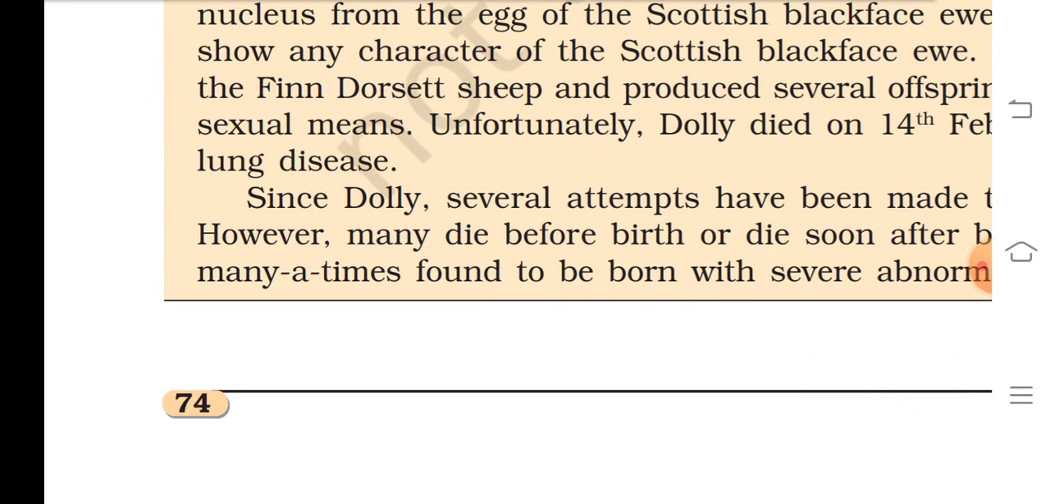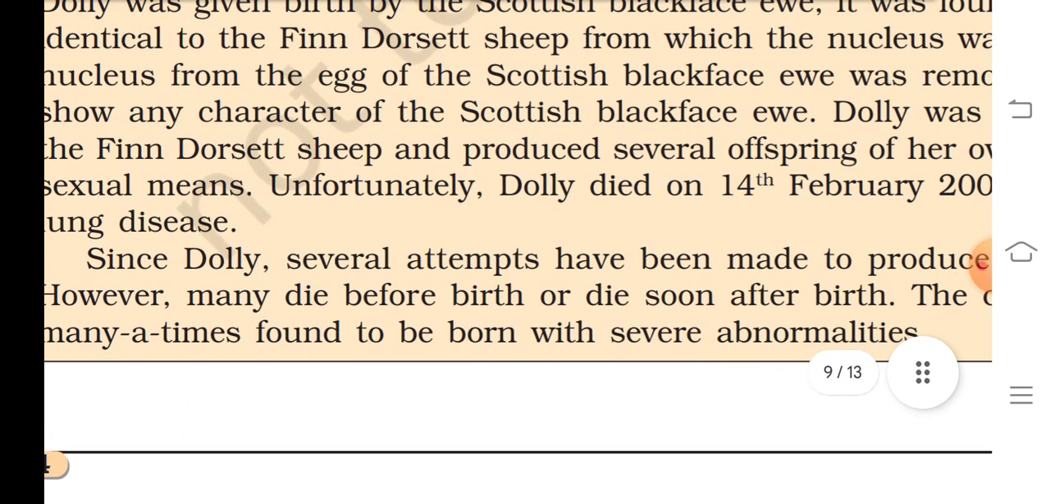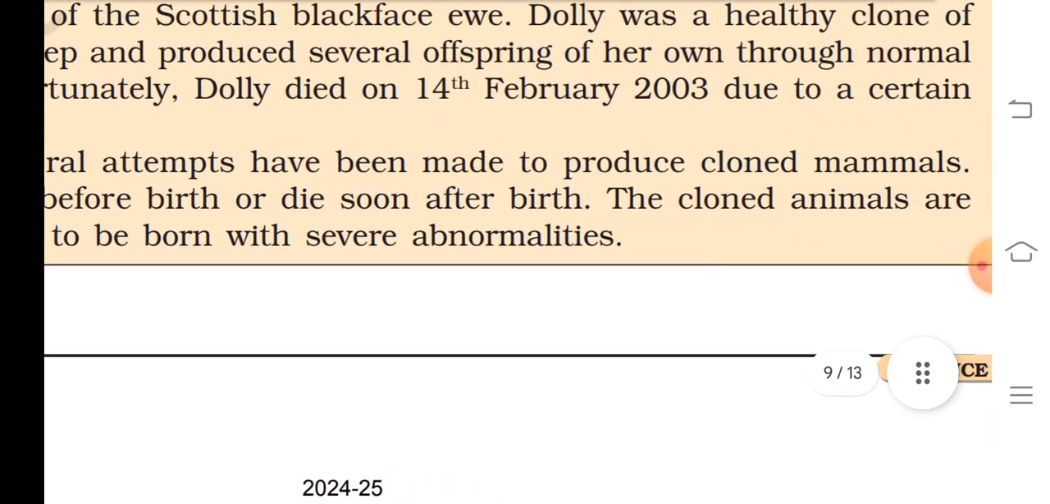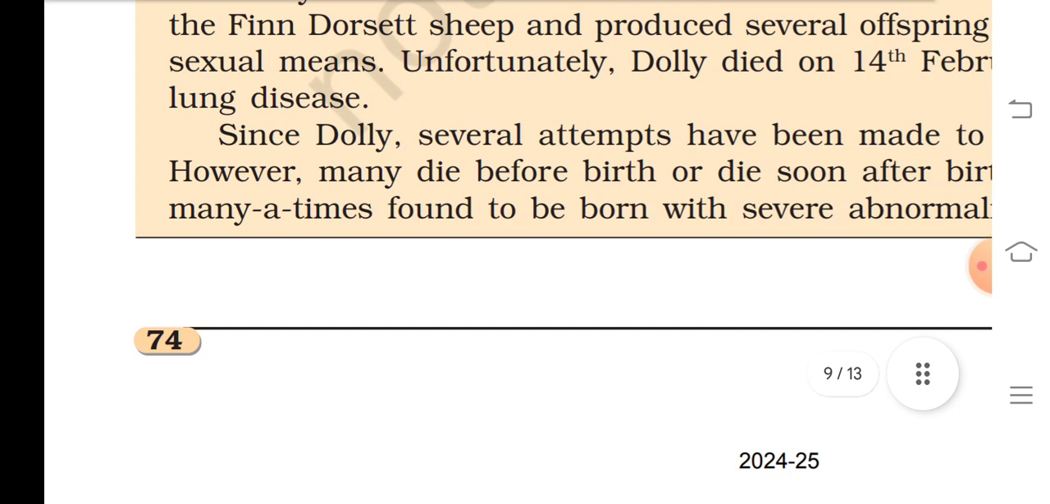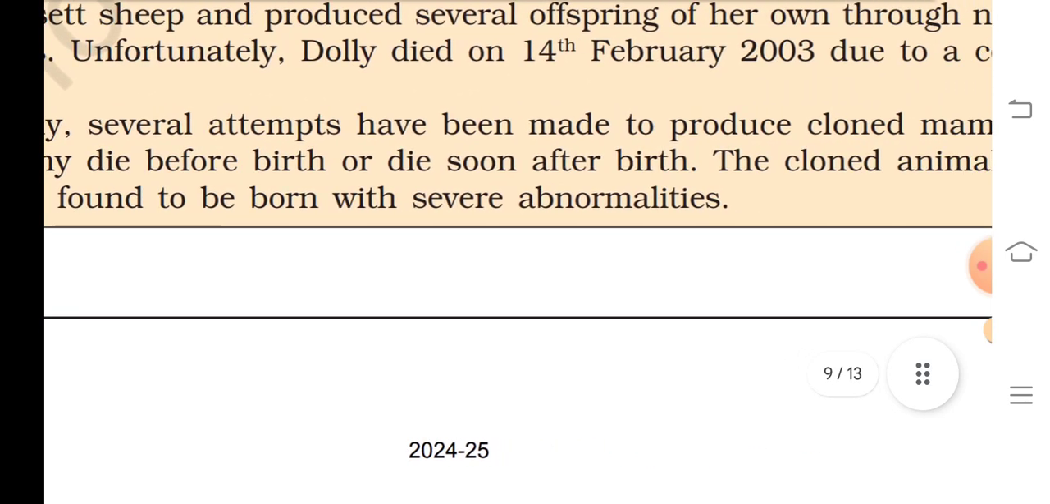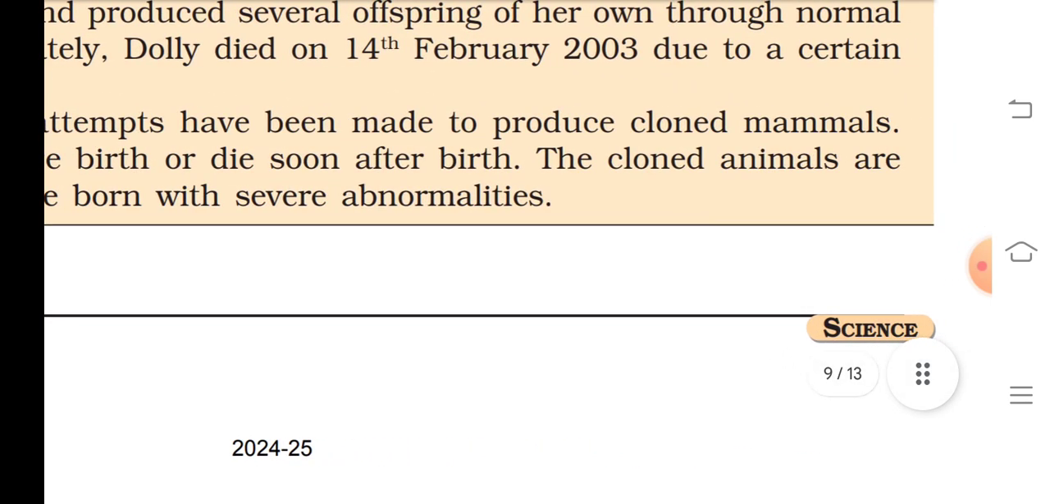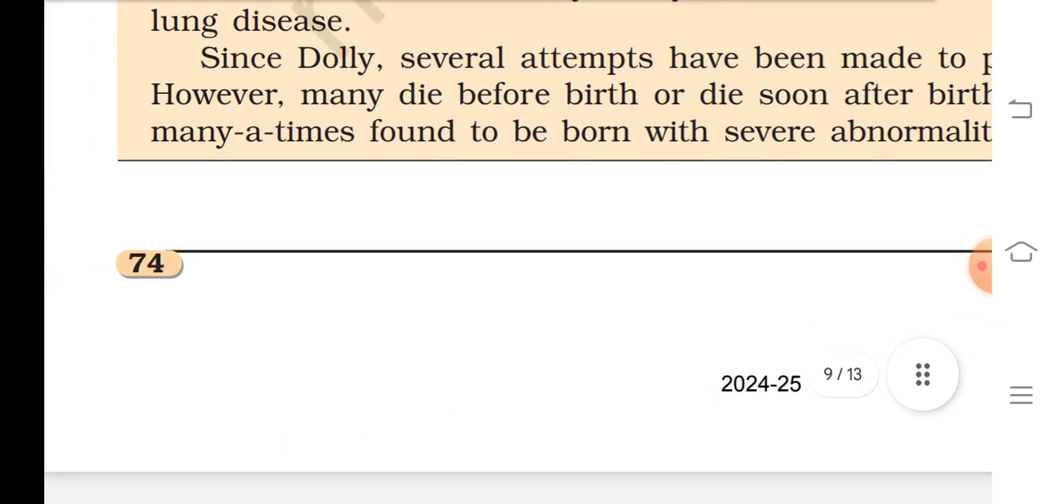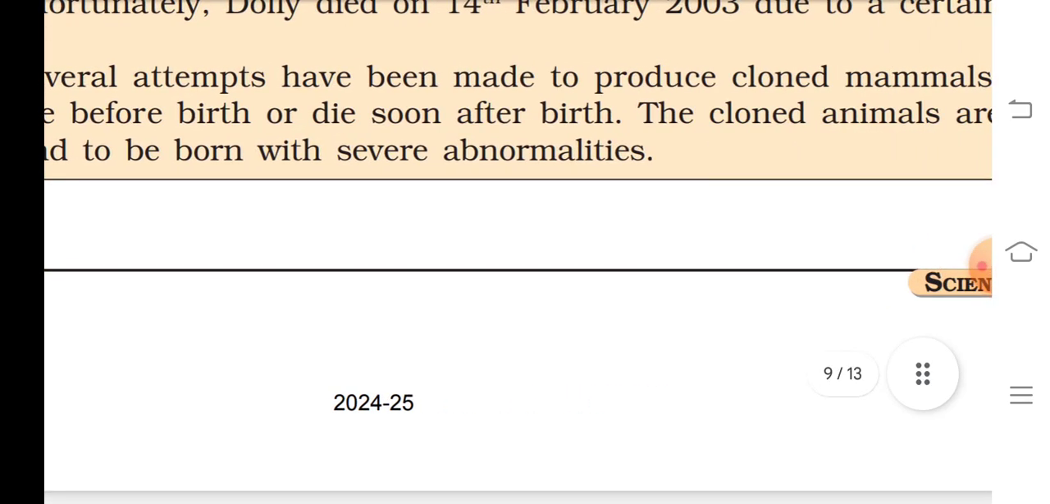Since Dolly, several attempts have been made to produce clones of mammals. However, many die before birth, and some die soon after birth. The cloned animals may sometimes be born with several abnormalities.